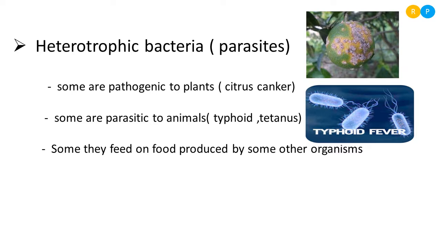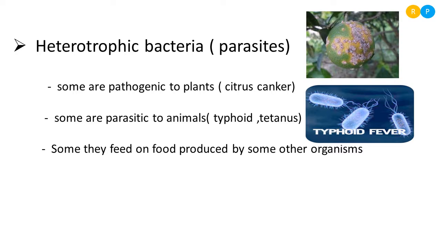Then some of the heterotrophic bacteria are parasites. Parasites are nothing but disease causing organisms. These parasites always live within the body of another organism. The organism may be a plant or animal. So the bacteria lives within the other organism and survives there, and it causes a number of diseases in that particular organism. Such a group of bacteria are called parasites. Simply we can call them pathogens. So disease causing pathogens are known as parasites.